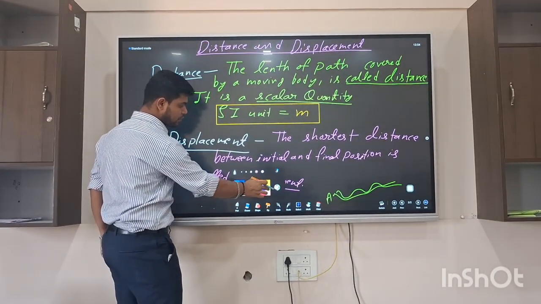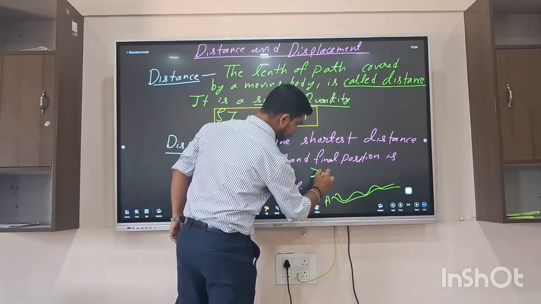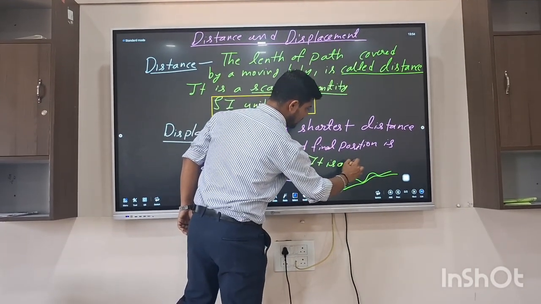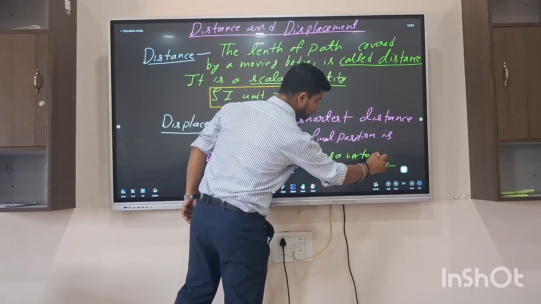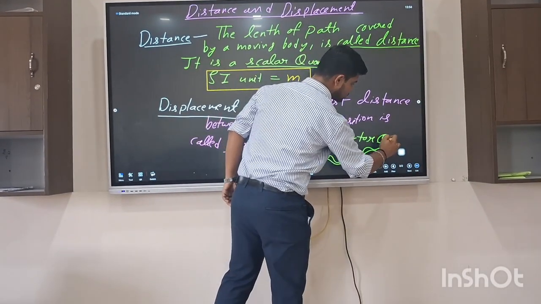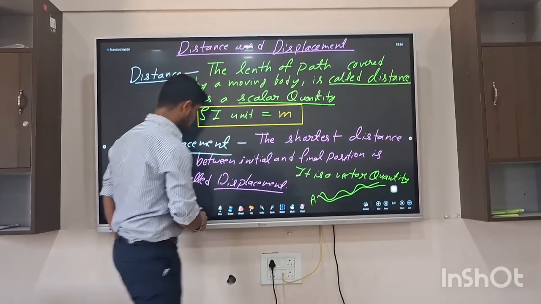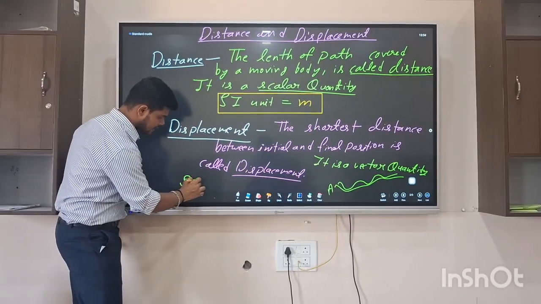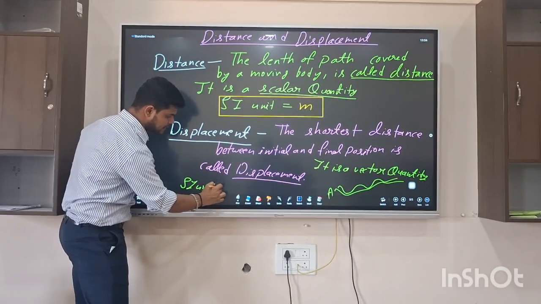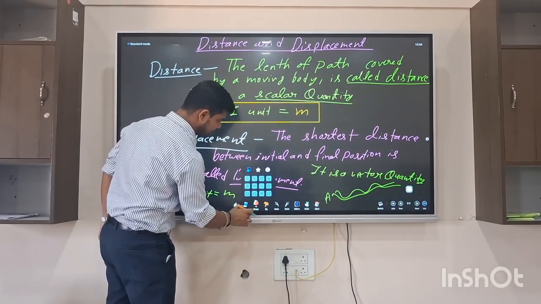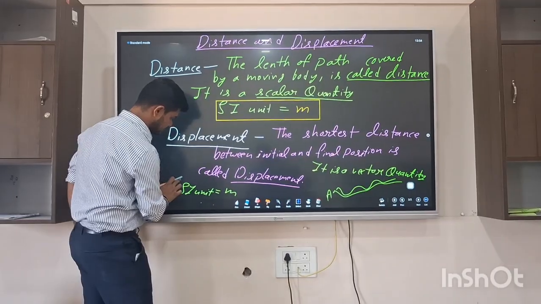Okay, and the most important point is that it is a vector quantity. That means to find its answer, we have to also find the direction. And the last point, its SI unit is none other than m for meter.